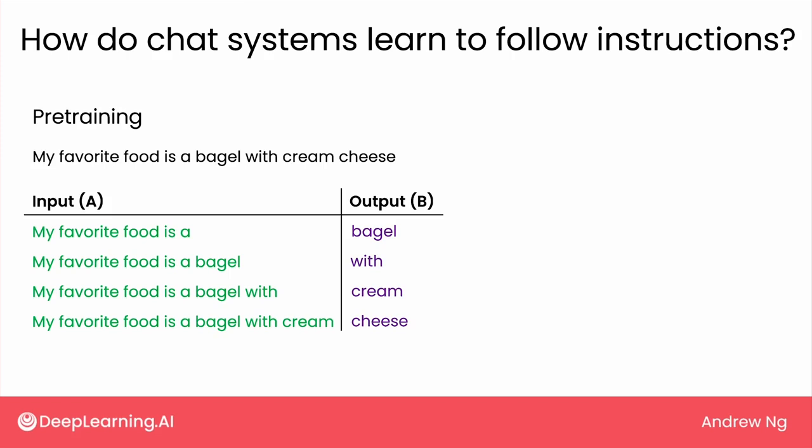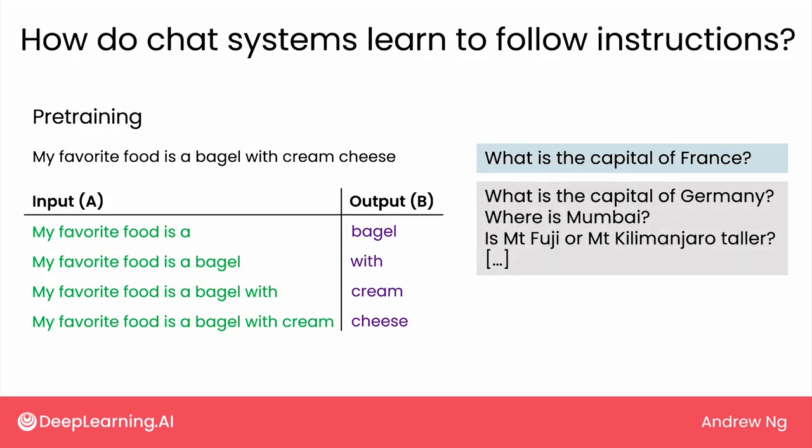We've discussed LLMs as having been pre-trained on a lot of text like this. My favorite food is a bagel with cream cheese. And so an LLM trained on data like this will be good at repeatedly predicting the next word based on what text on the internet sounds like. If you were to prompt an LLM with a question like, what is the capital of France? It is quite possible that it will reply, what is the capital of Germany? Where is Mumbai? Is Mount Fuji or Mount Kilimanjaro taller?